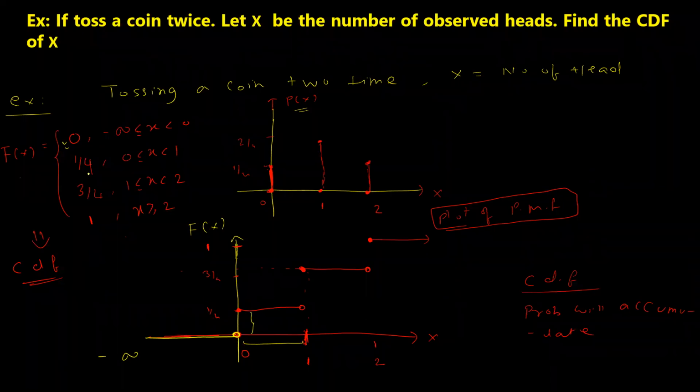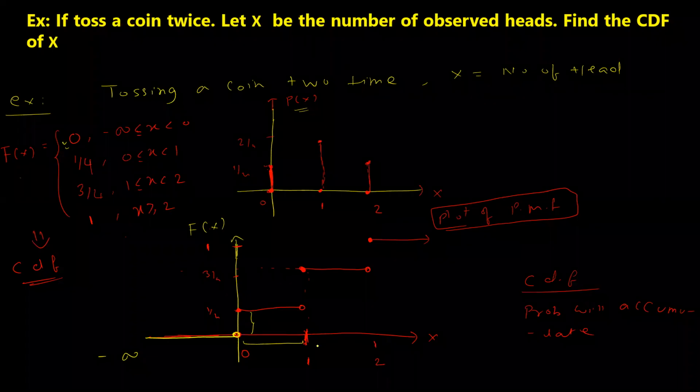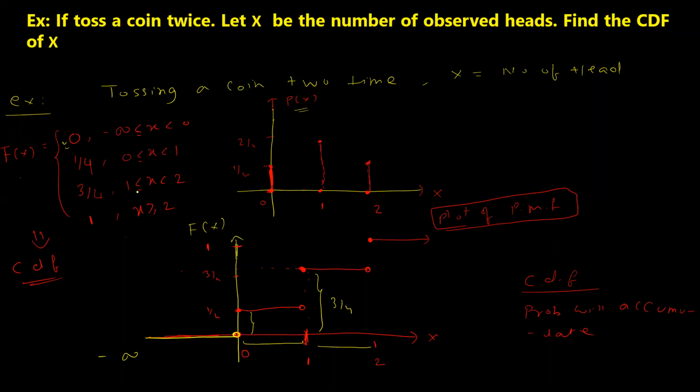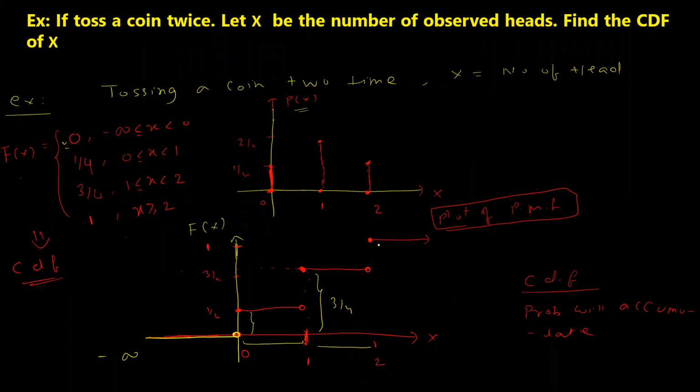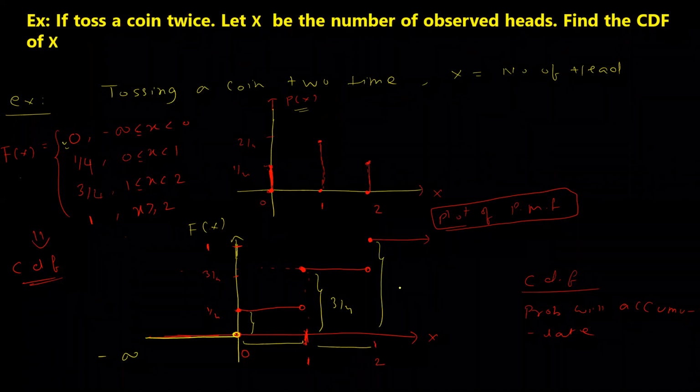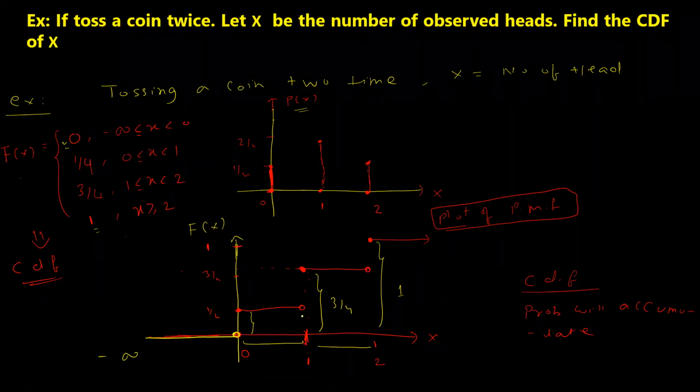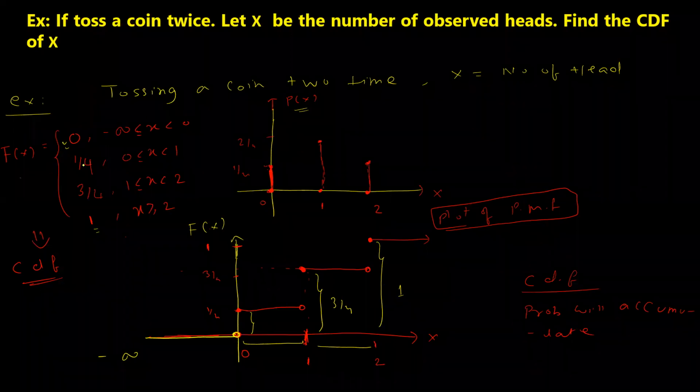Okay, so I've written 1 by 4. Next, between 1 to 2, again from here to here, the jump is of 3 by 4. So it is 3 by 4 between 1 and 2. And at x greater than or equal to 2 onwards, it has jumped to exactly 1, which I've taken as 1 here. So you can see that all the probabilities will keep on accumulating.